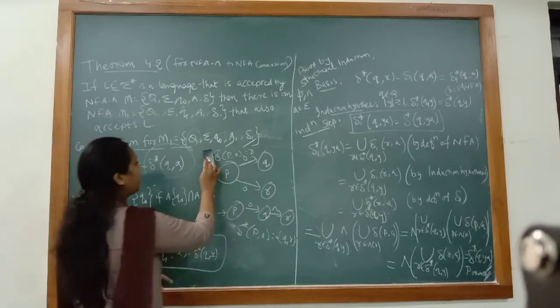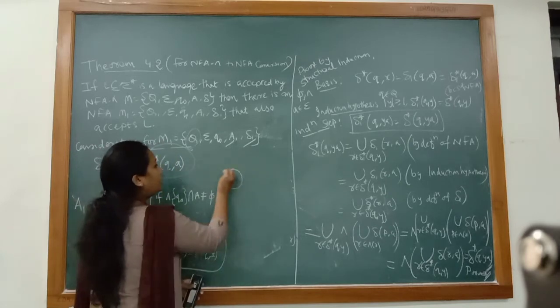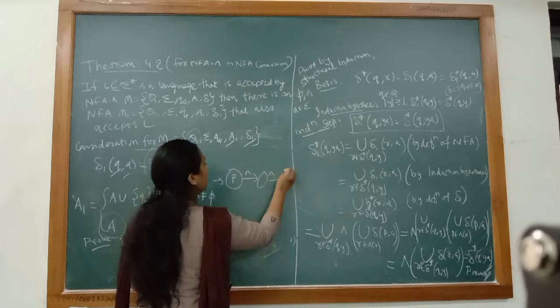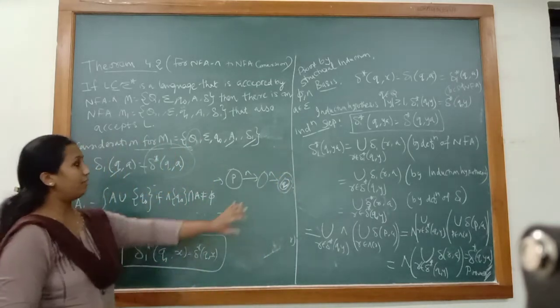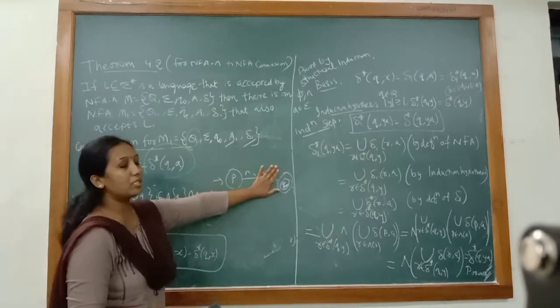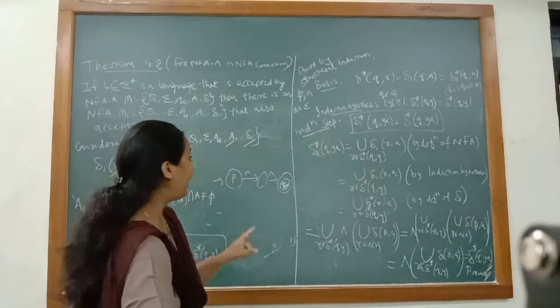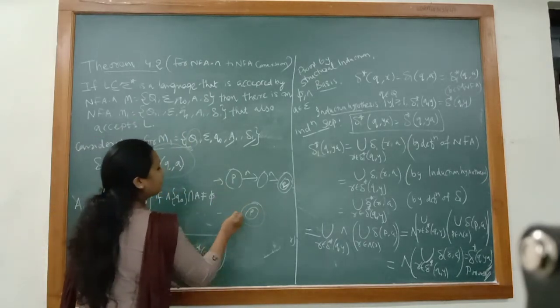But in one case the accepting state will be changed, and that is, for example, from initial state P, I have a transition of null to the final state Q. It means that when I am removing this null transition, even the string null should be accepted, and that can only be done if I make the initial state a final state.